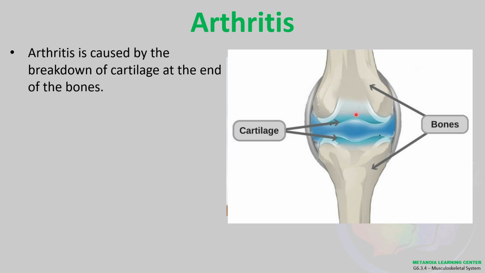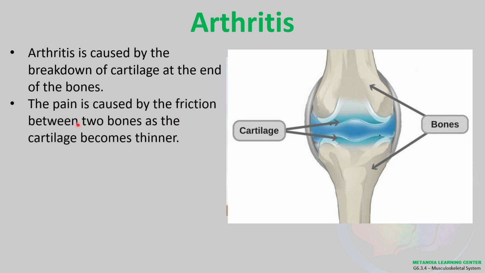Okay. Once kasi mawawala yan, it will get thinner. There's a possibility na yung friction na will now happen between the bones. So this one is like a protection. So pag wala yan, it's like a helmet. Pag wala yan, ang friction na will be between two bones and that will really cause pain, masakit. Okay? The pain is caused by the friction between two bones as the cartilage becomes thinner. So yun in-explain ko na kanina.